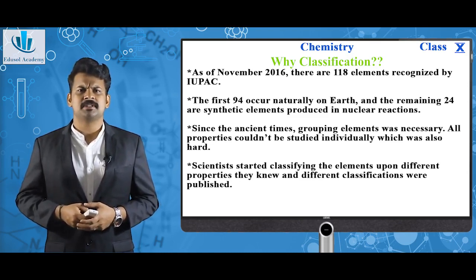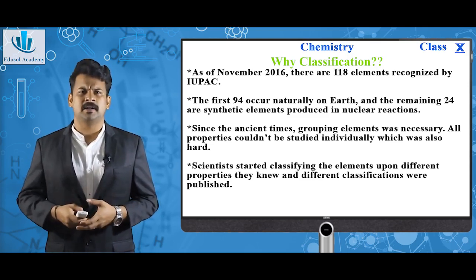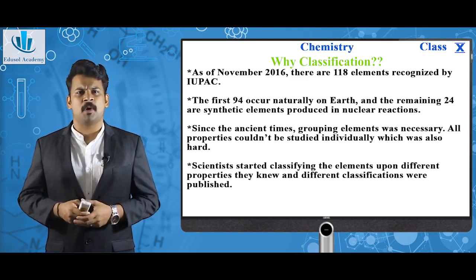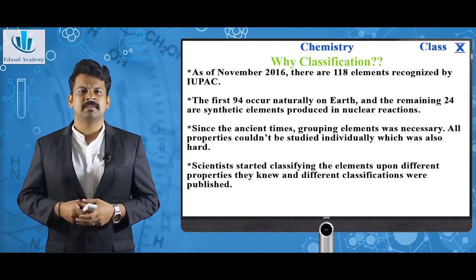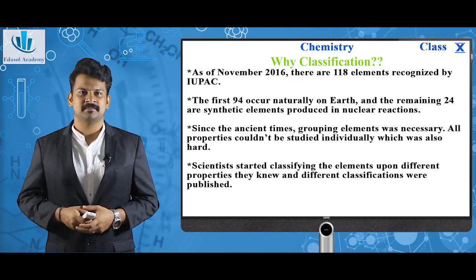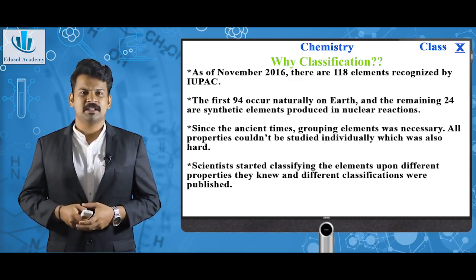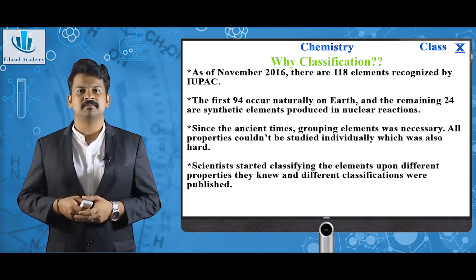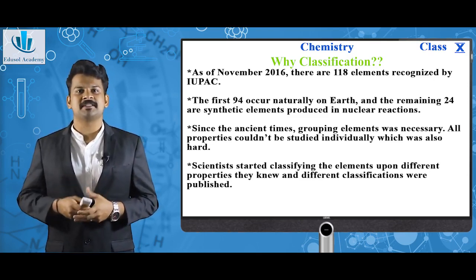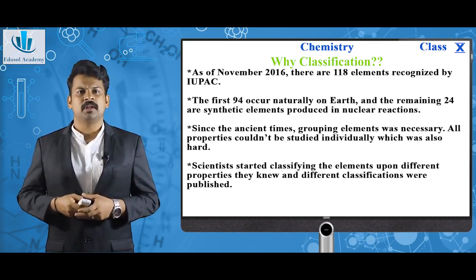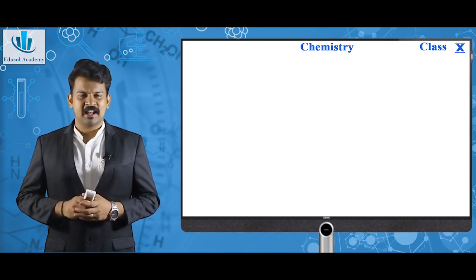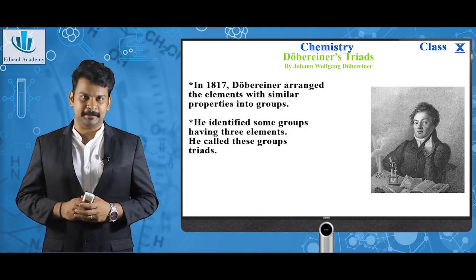Since ancient times, grouping elements was necessary because it was really hard to study each element's properties individually. That was really difficult for scientists at those times. So scientists started classifying the elements known at that time based upon different properties, and different classifications were published. Therefore, classification of elements is an important thing.